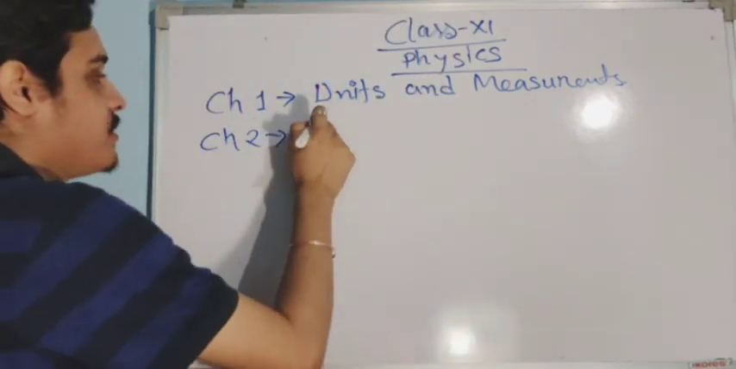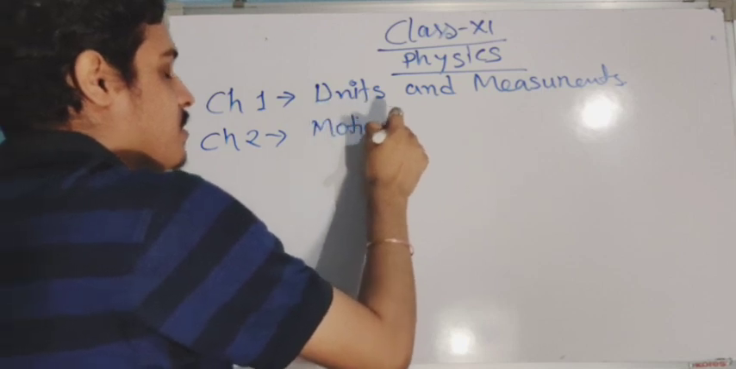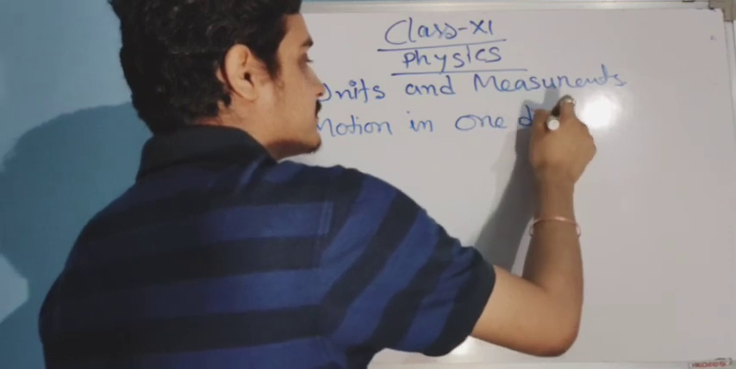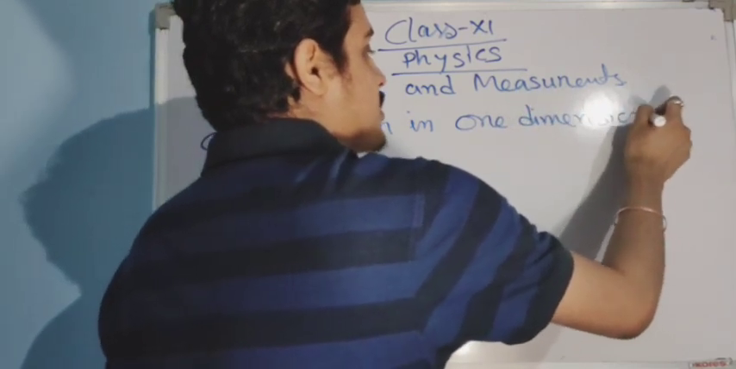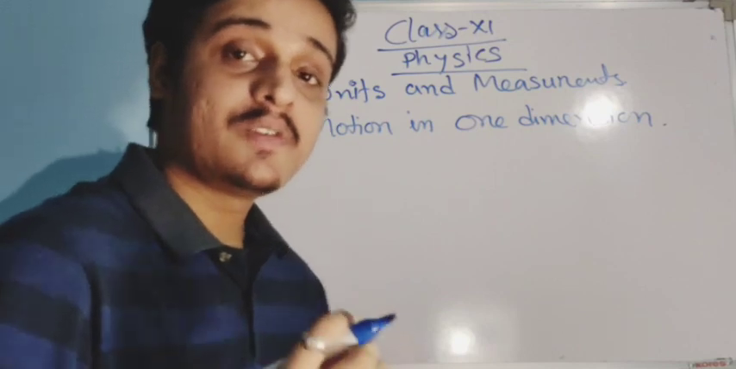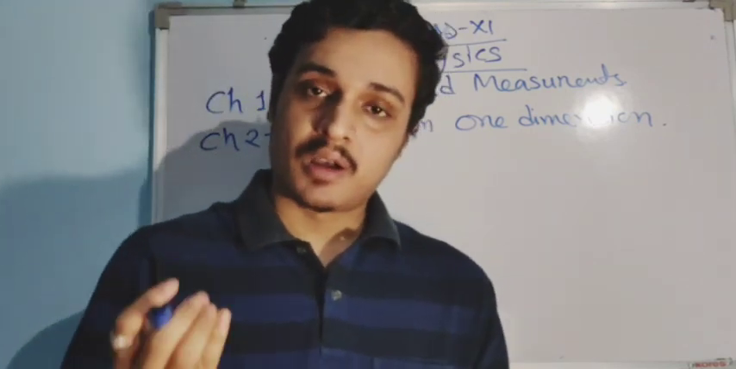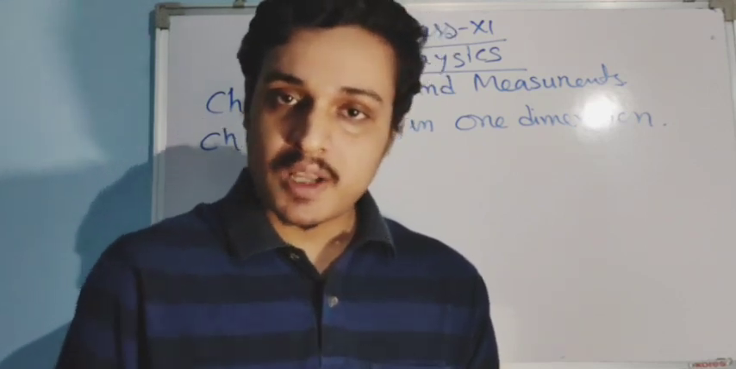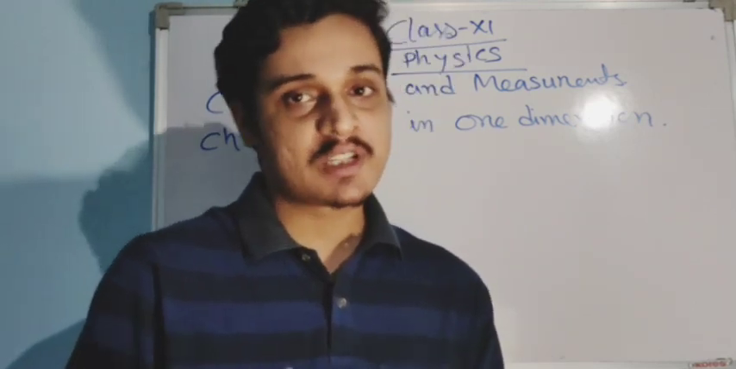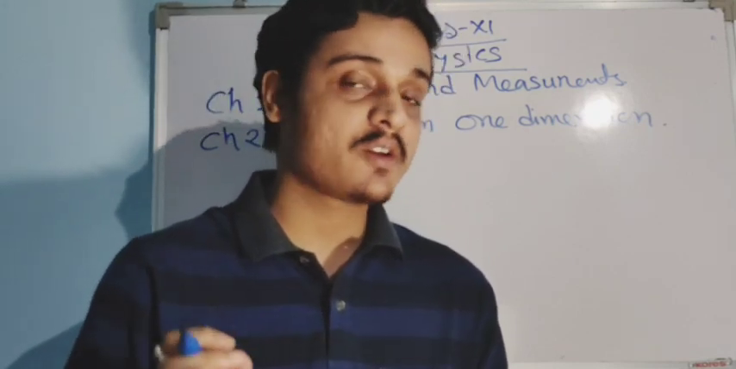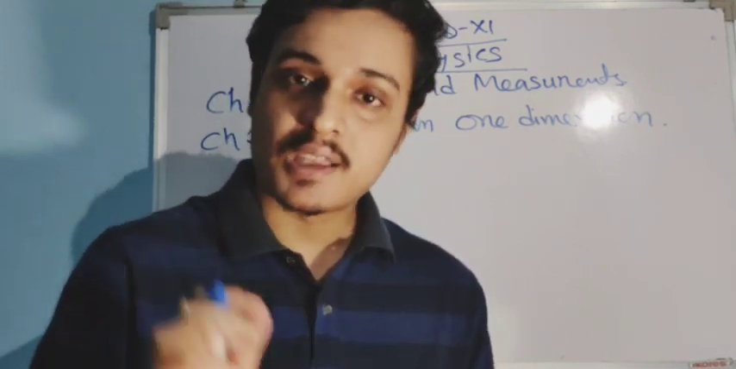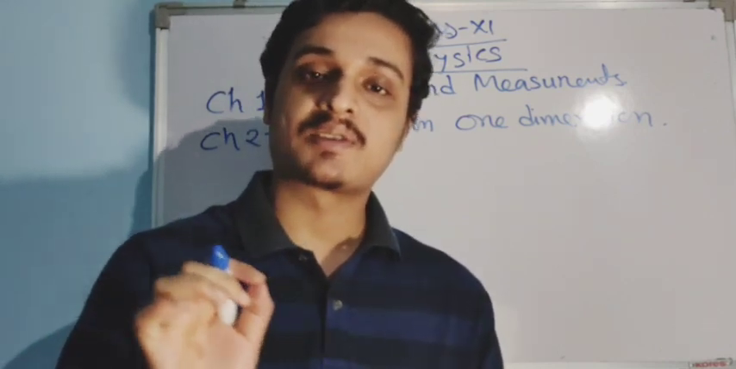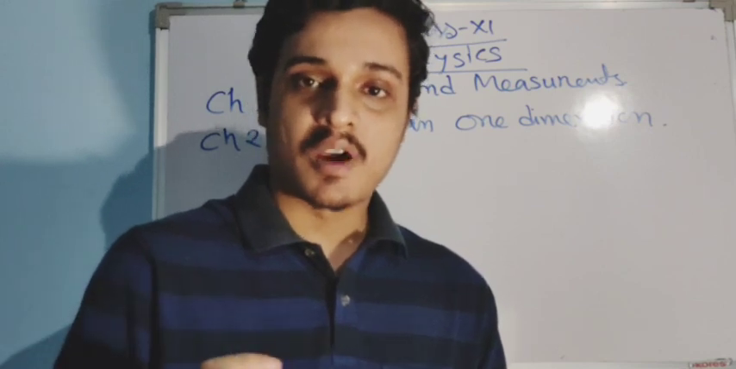In chapter 2 we'll learn motion in one dimension. In this chapter we will learn about motion, the laws governing motion, and the various formulas and terms: velocity, acceleration, displacement. These things you have learned in your class 9. The formulas are v equals u plus at, and s equals ut plus half at squared. These things you have learned.